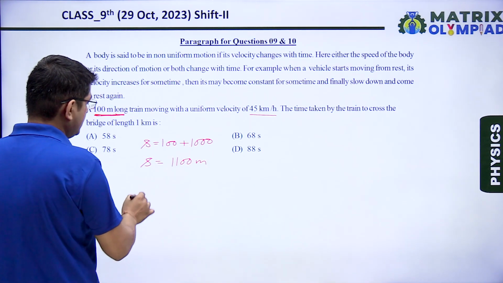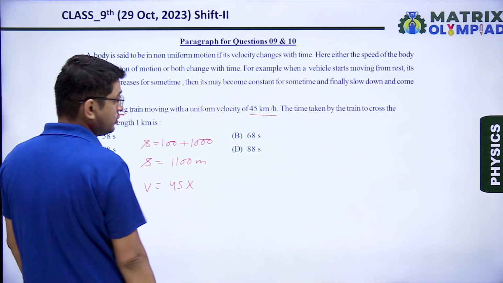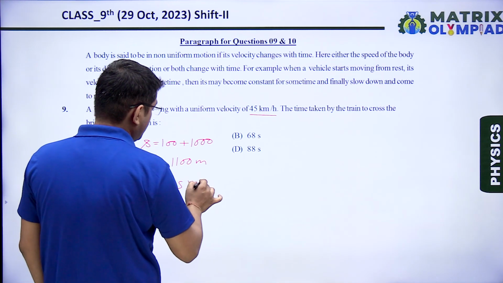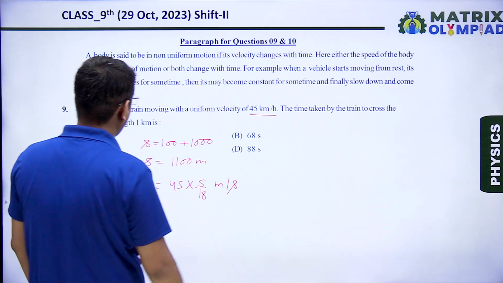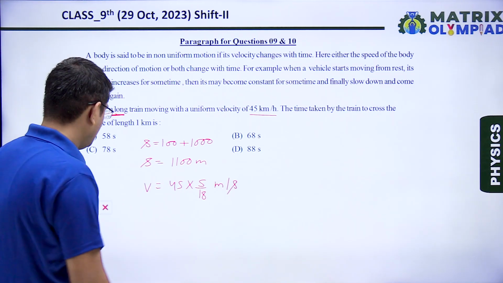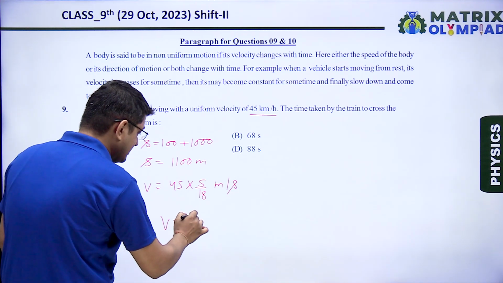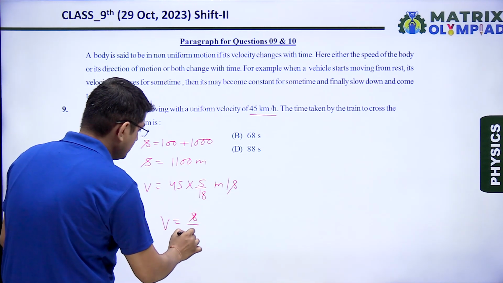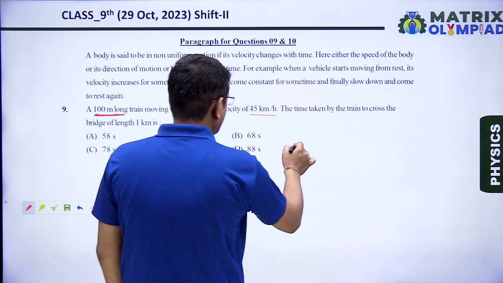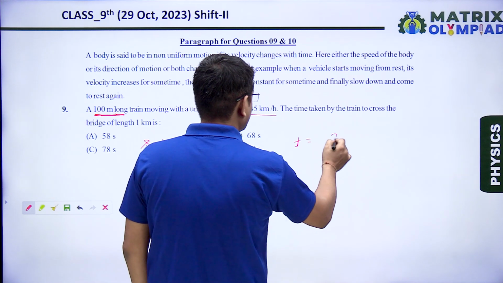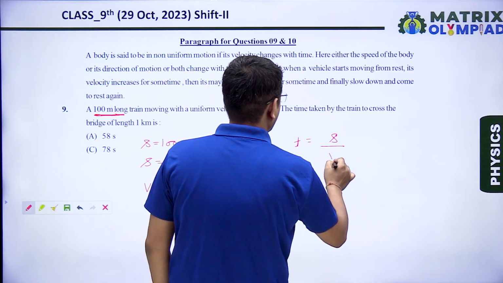Velocity is given, v is equals to 45 km per hour. Converting it into meter per second, we have to multiply it by 5 by 18. Now it is in meter per second. We have to calculate the time. As we know that velocity or speed is equals to distance upon time, so time is equals to total distance divided by its average speed.